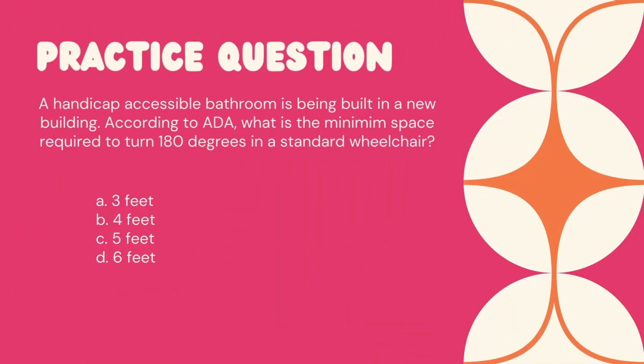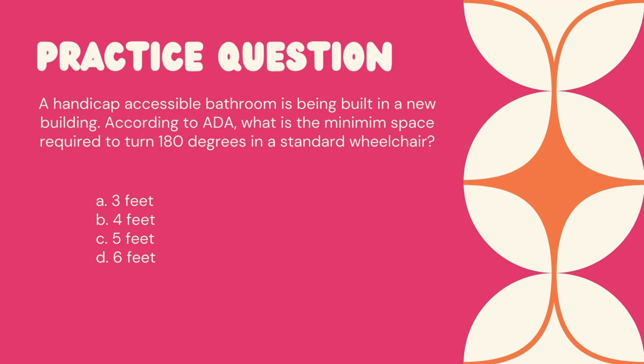Practice question number 2. A handicap accessible bathroom is being built in a new building. According to ADA, what is the minimum space required to turn 180 degrees in a standard wheelchair? A, 3 feet, B, 4 feet, C, 5 feet, D, 6 feet. I'll give you a moment to answer. Please pause if you're not ready to review.